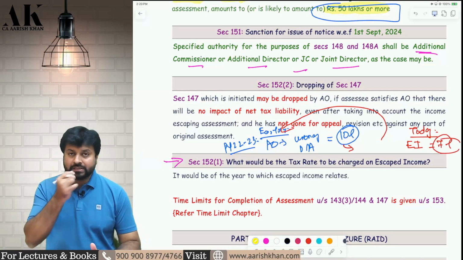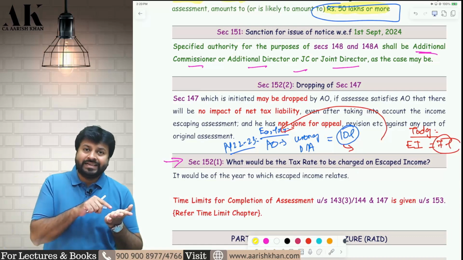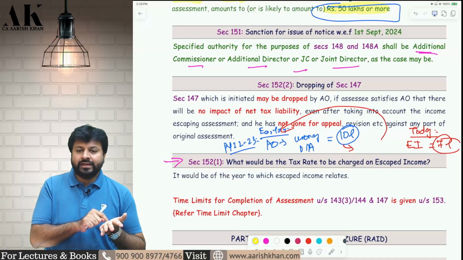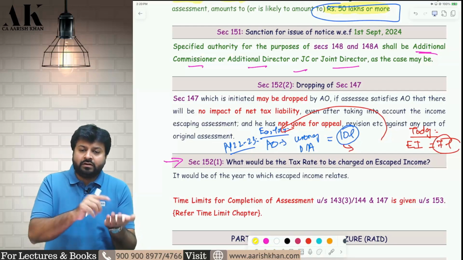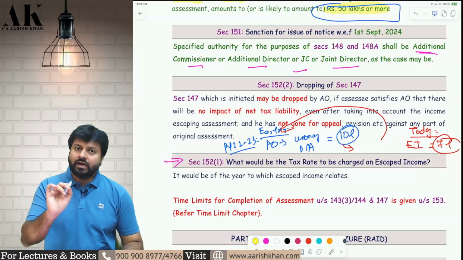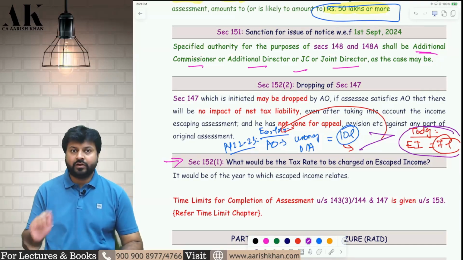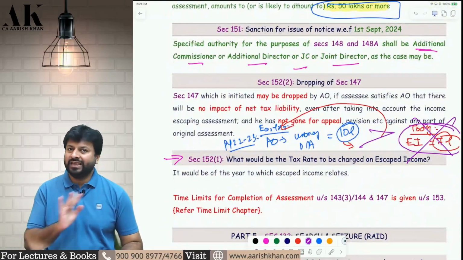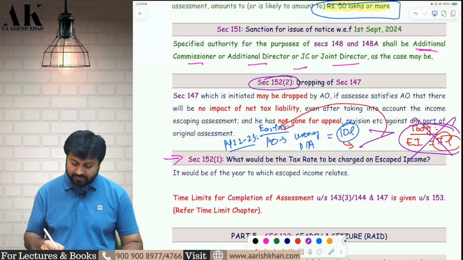See, pay attention to the numbers. The entire game is of numbers. So how much wrong disallowance is done by AO? In 22-23, it is 10 lakh rupees. And now today the AO is finding some escaped income of 10 lakh rupees for PY 22-23. Now the law says that if your wrong disallowance is more than the escaped income, the AO has to drop this assessment. Okay. The AO cannot do this assessment under section 147. He has to drop as per 152 subsection 2.